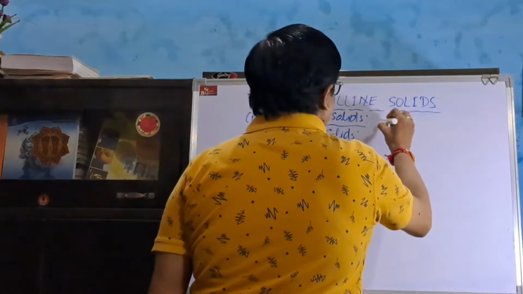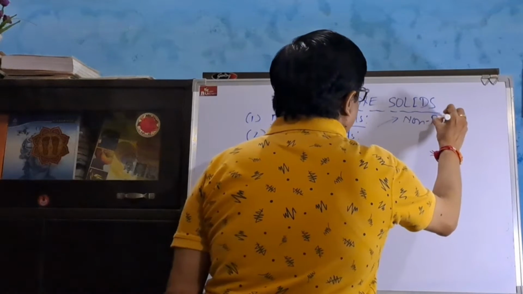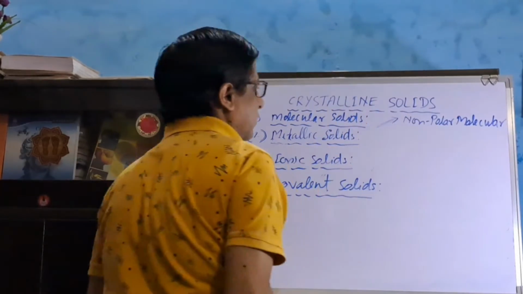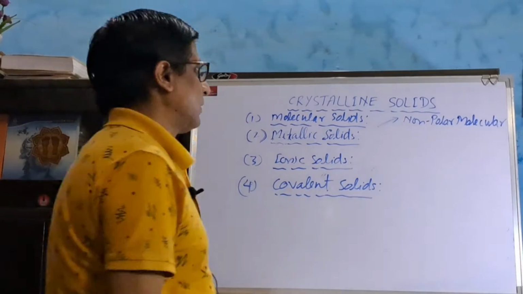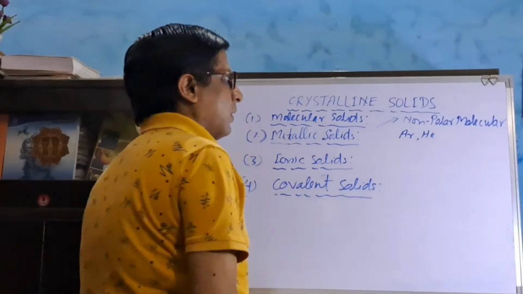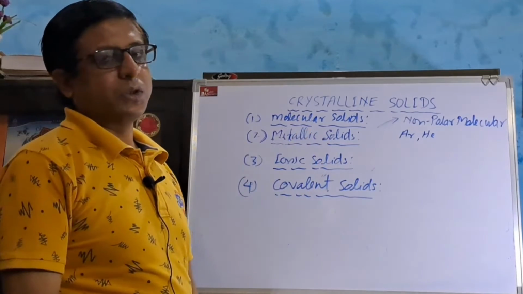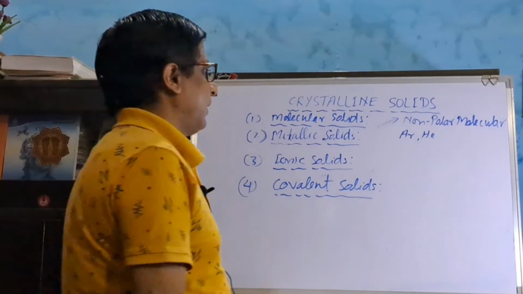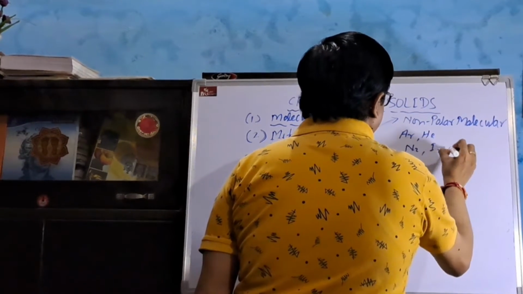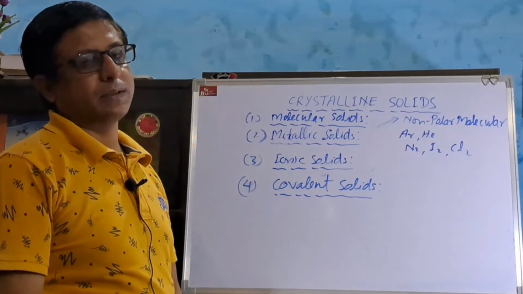The first type is non-polar molecular solid. For example, argon, helium are examples of non-polar molecular solid in which atoms are constituent particles. Similarly, molecules such as nitrogen, iodine, chlorine are examples of non-polar molecular solids.